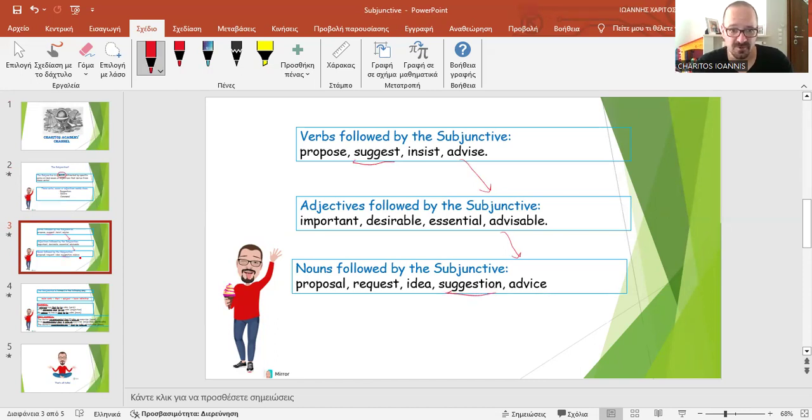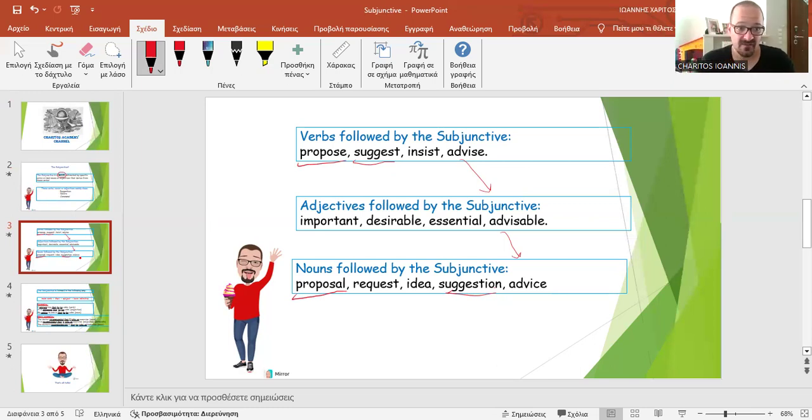Out of propose, there is the noun proposal. Also participles, it was proposed, right? Participles, that in general serve as adjectives, can trigger the subjunctive. So remember, I must have specific verbs or their derivatives, and more specifically adjectives or nouns,